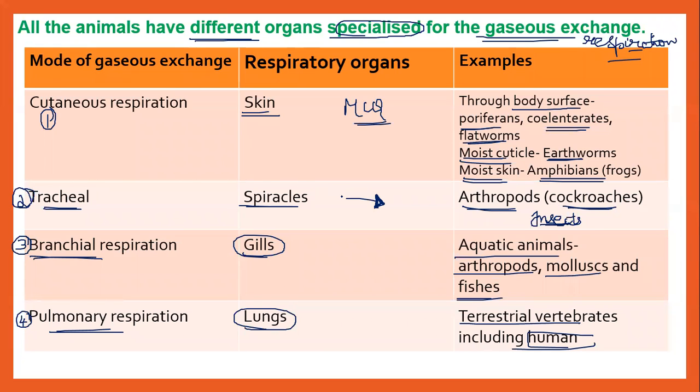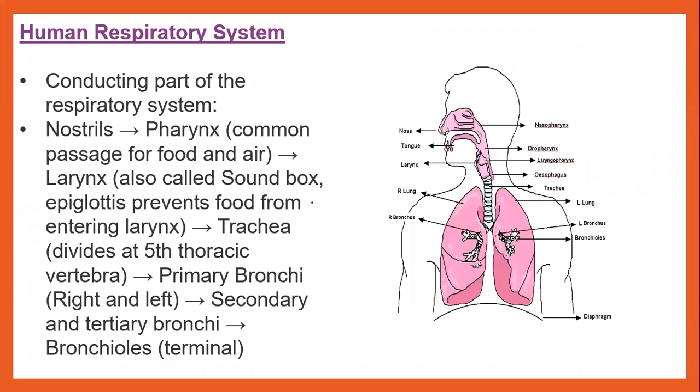Let's move on to the next one, guys. Human respiratory system: very important MCQs can come in your exam. It's also an easy chapter, again and again I'm telling you, if you study it. So first we are going to discuss the human respiratory system, consisting of the conducting part. We are discussing the conducting part of the respiratory system.